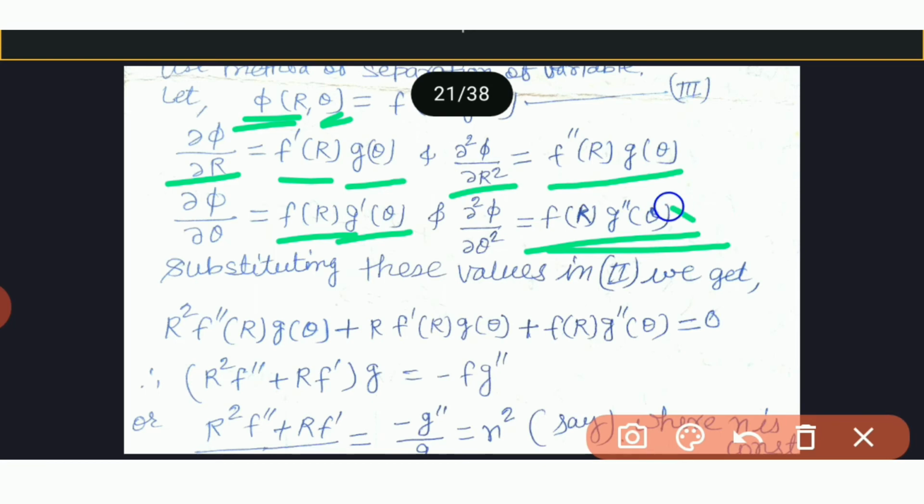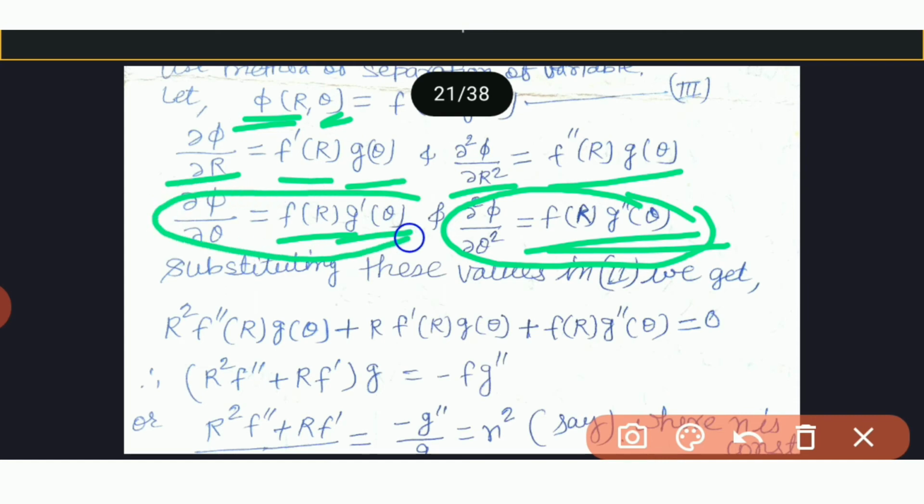Now substituting these values in equation second, those values are ∂²φ/∂θ² and ∂²φ/∂r².